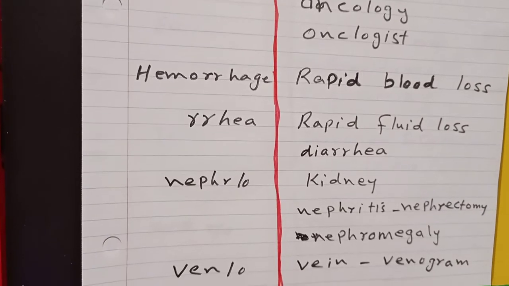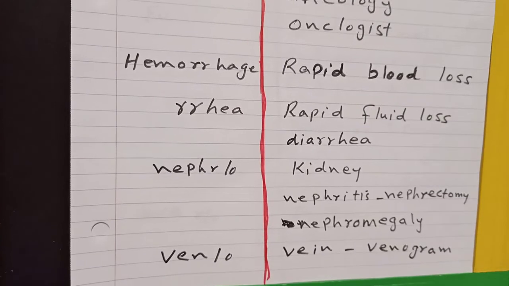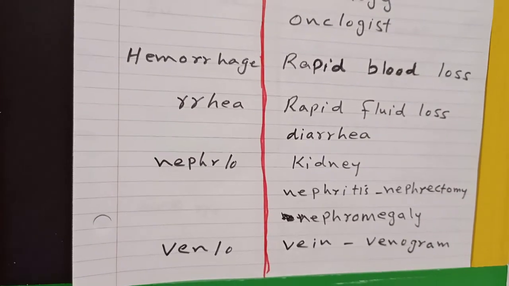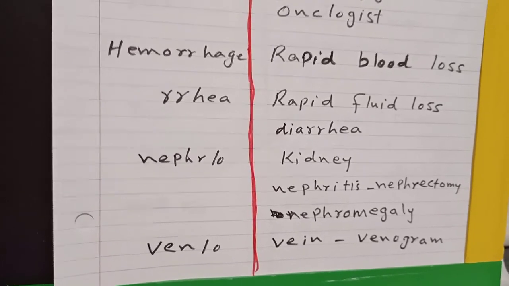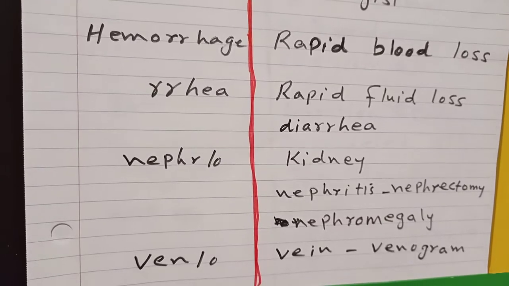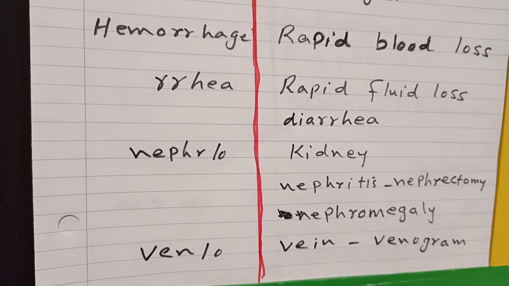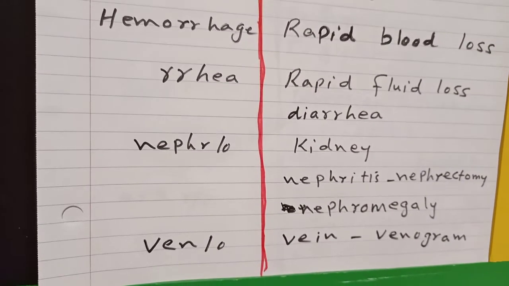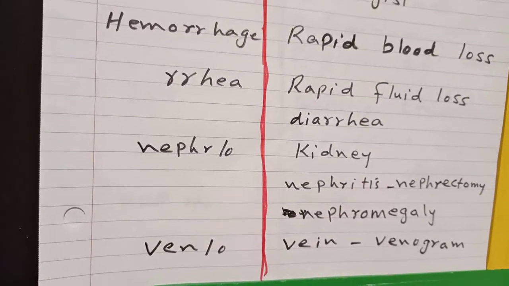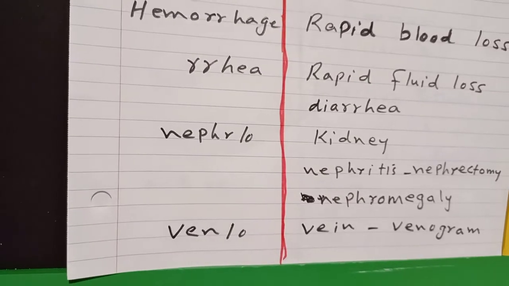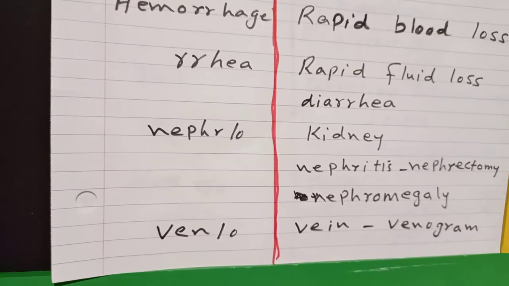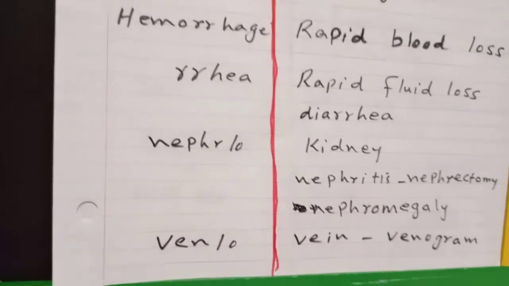Nephro means kidney. Nephritis, infection of the kidney. Nephrectomy, surgical removal of the part of the kidney or whole of the kidney. Nephromegaly, enlargement of the kidney. Veno or ven stands for vein. Venogram, this is X-ray of the vein.